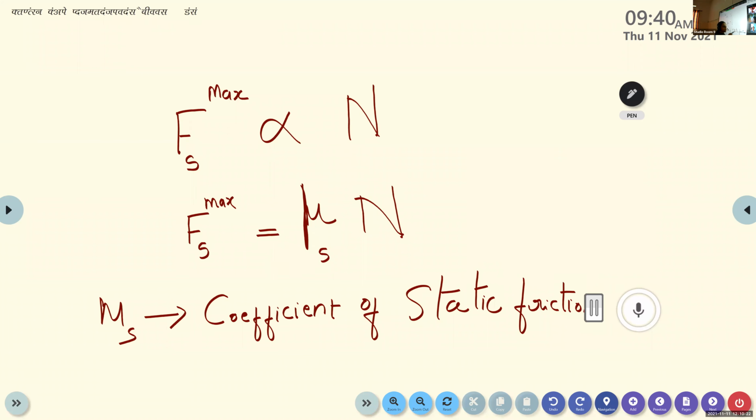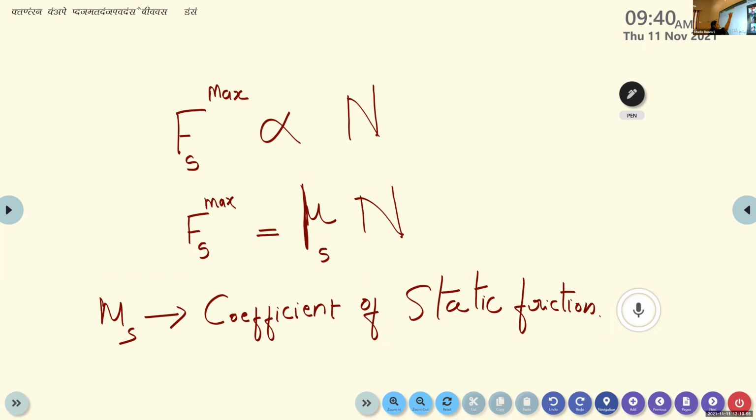So here we discussed the two laws of static friction. According to the first law, the limiting static friction is independent of area of contact. According to our second law, the maximum value of static friction is directly proportional to the reaction force. Reaction force is also known as normal force. It is the force acting on an object in the vertically upward direction in order to balance the object.